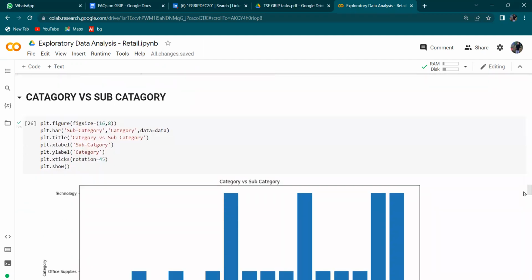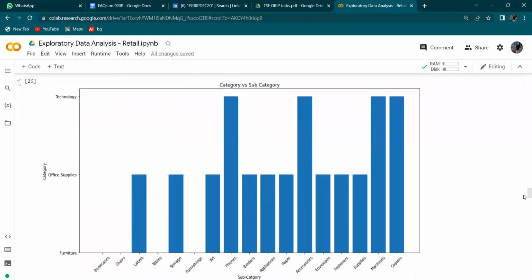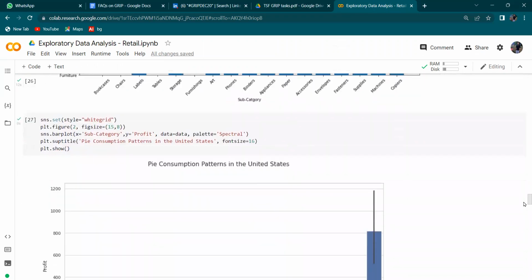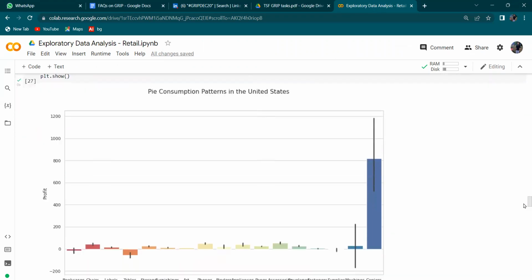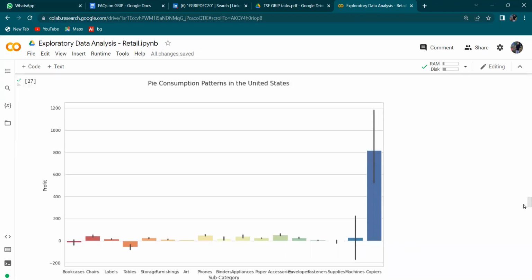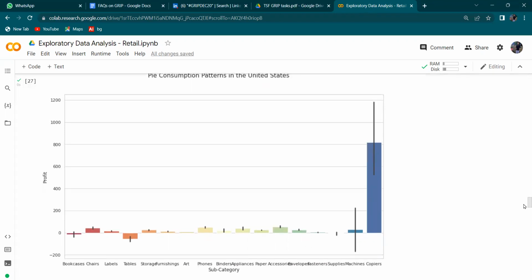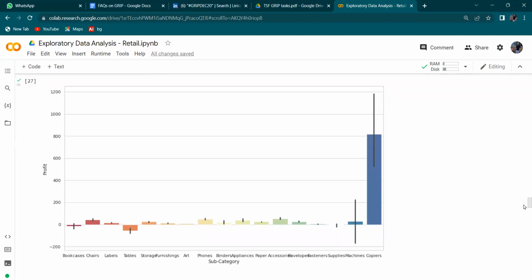Now moving towards the category and the subcategory, we have the bar plot for them. Next, we have the bar plot for the consumption pattern in the United States. So we can say that copiers in the United States have much more than compared to the others.